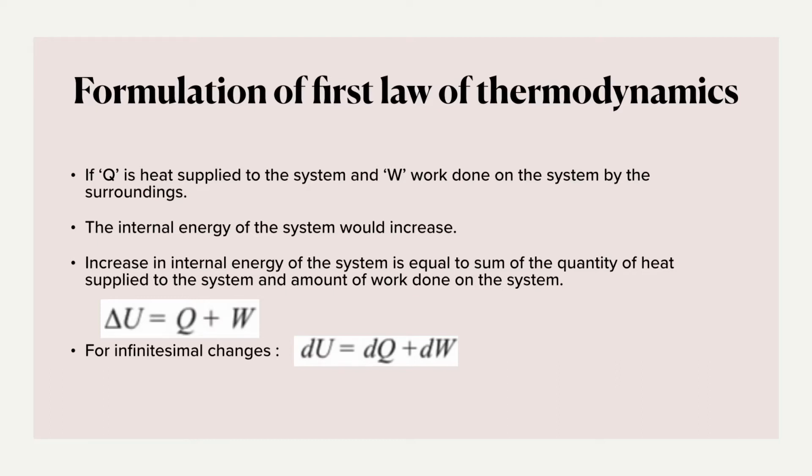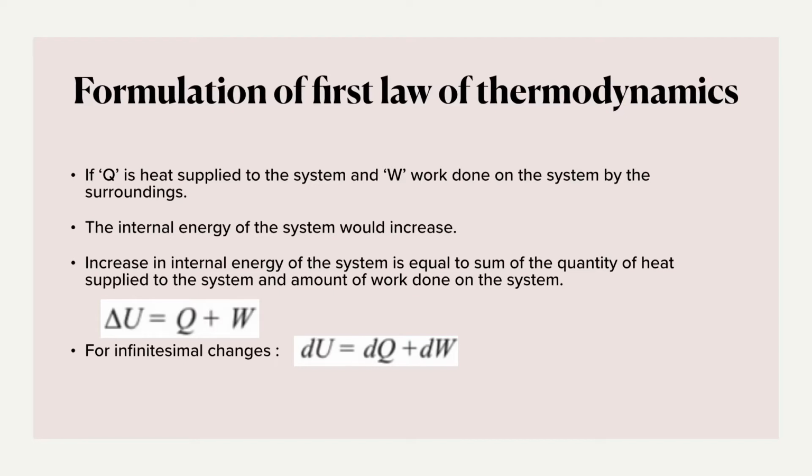So if Q is heat supplied to the system and W is the work done on the system by the surrounding, that means the internal energy of the system would increase. So the increase in internal energy of the system is equal to the quantity of heat which is supplied to the system and the amount of work done on the system.